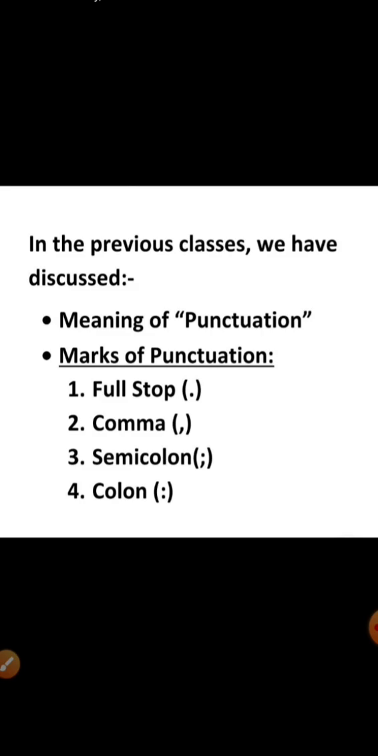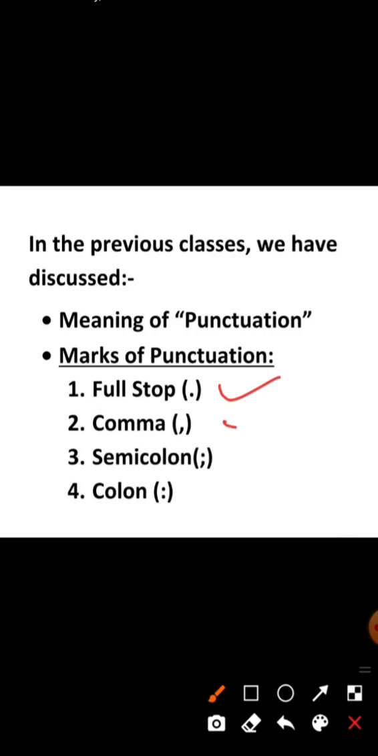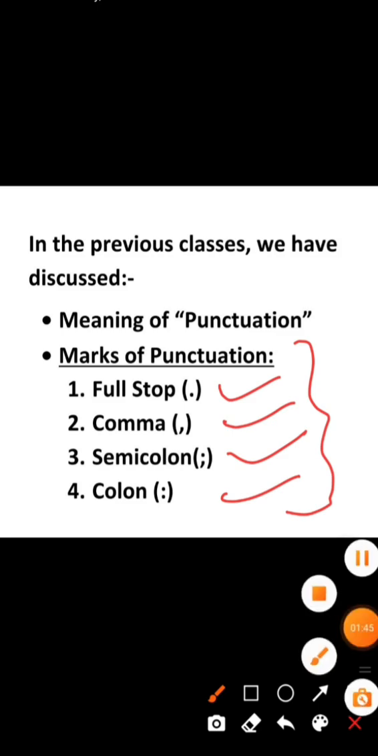Dear students, in the previous class we have already discussed full stop. We have read the use of full stop and you all have written it already, and we have also read the use of comma, semicolon, and colon. These 4 punctuation marks we all have read in the previous class. Those who did not attend the previous class can watch the previous video on my YouTube channel.